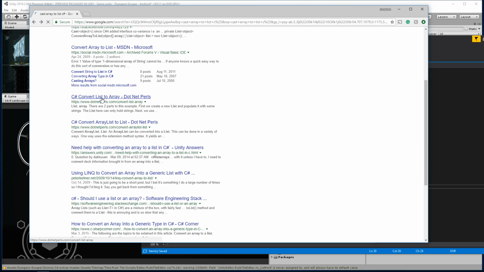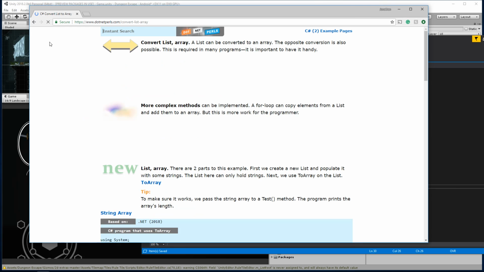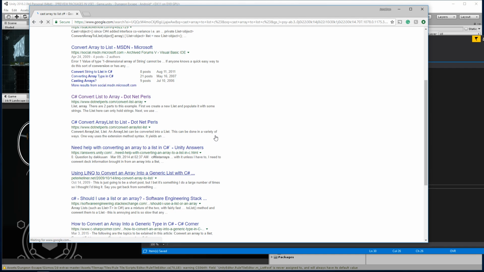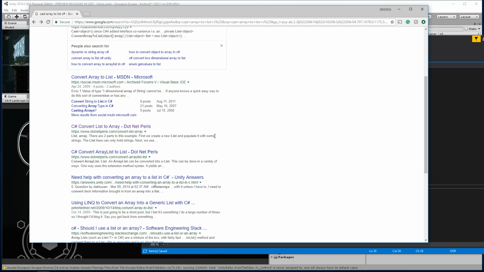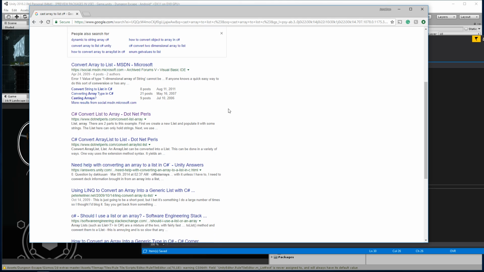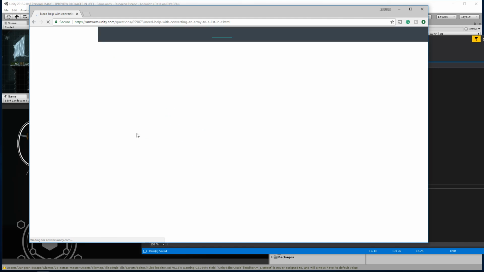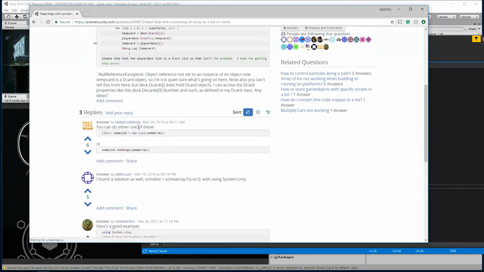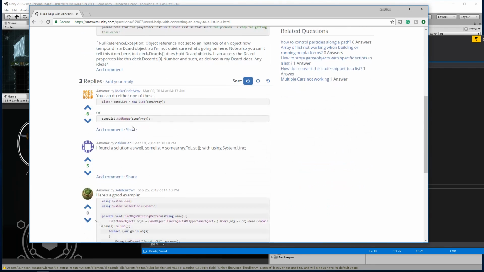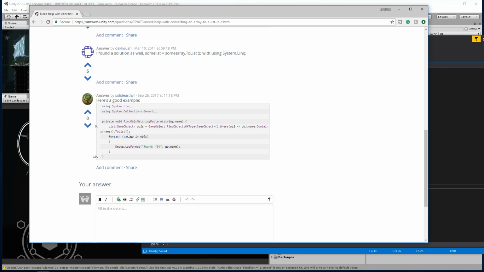There's a way. C# convert list to array. Oh, I don't want to do that. I want the reverse of that. Oh, OfType. OfType, I don't believe, would work. That's more for component casting. Should I use a list or an array? Using LINQ to convert an array into a generic list. You need help with converting an array to a list in C#. I just don't remember the syntax for how to do this. Here's the new list, AddRange, yada yada. Come on. Here we go.